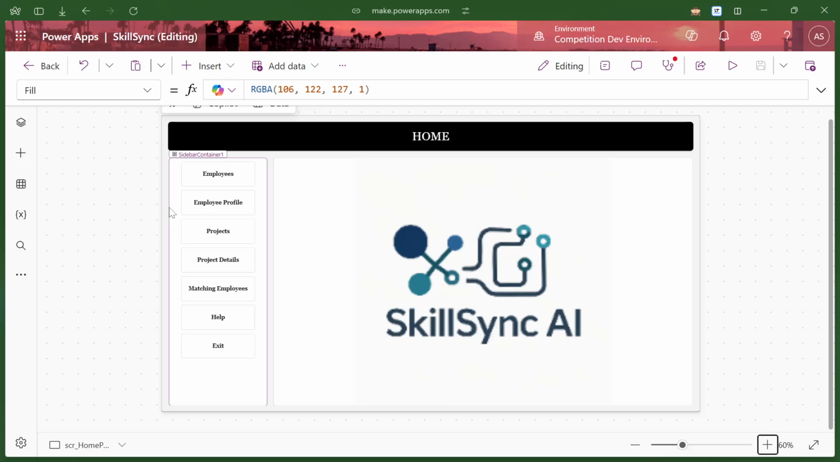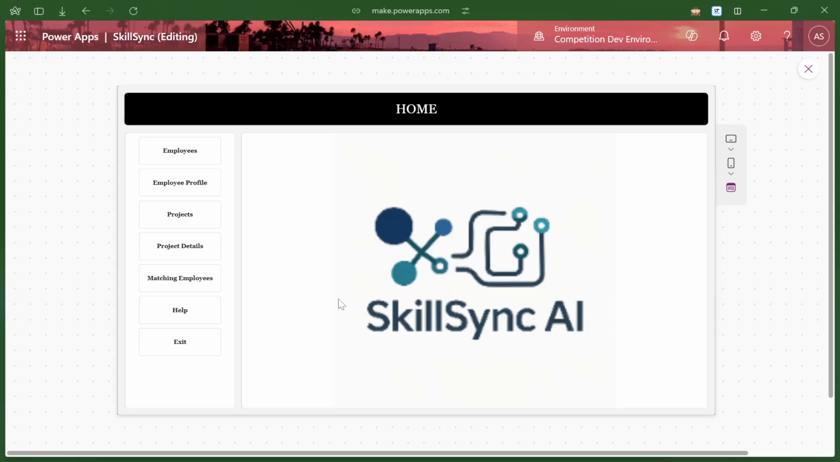As you can see here, this is how the application looks from the outside. On the side, we have all the buttons needed to navigate throughout the application, and our application logo as well as our home page. If I start to display it, we have multiple screens that we can go through: the employee screen, the employee profile, project details, and matching employees, as well as help and exit.